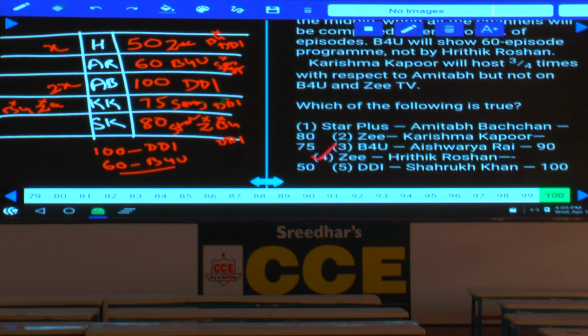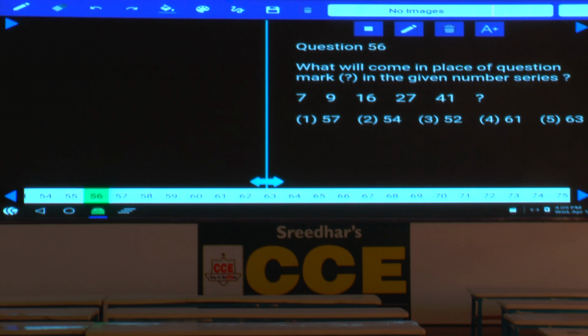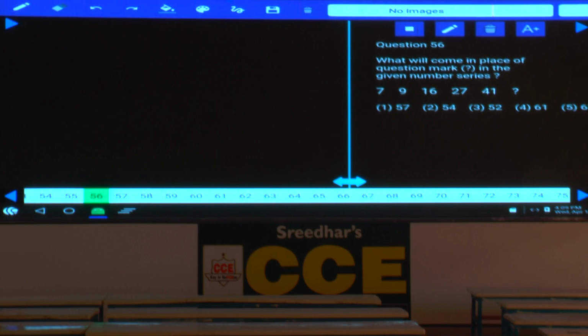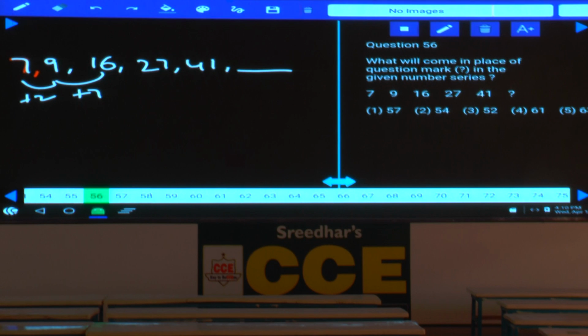Yes, anything else? Number series, question numbers 56 to 60. Now question number 56. Here the numbers are increasing at a smaller rate, so it must be under difference, isn't it? Tell me what is the difference between these numbers? 7, 9, 16, 27 and 41. The difference between 7 and 9 is plus 2, 9 and 16 is plus 7, 16 and 27 the difference is 11, and 27 and 41 the difference is 14.